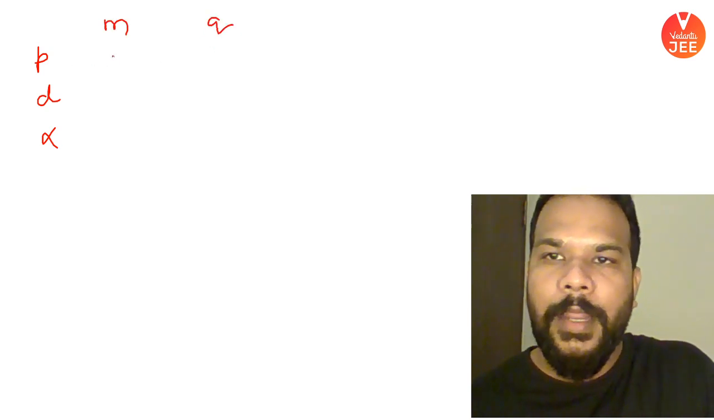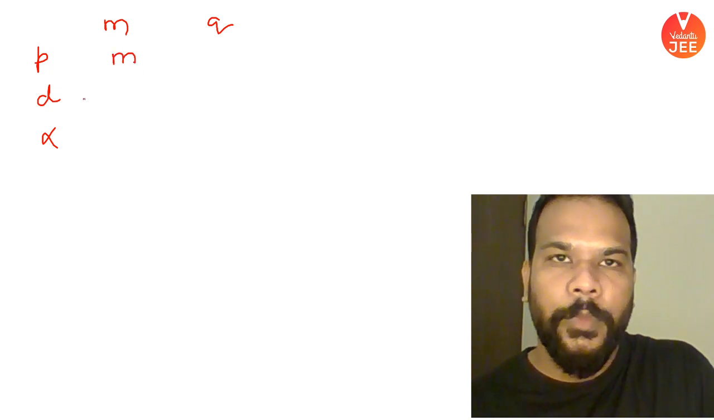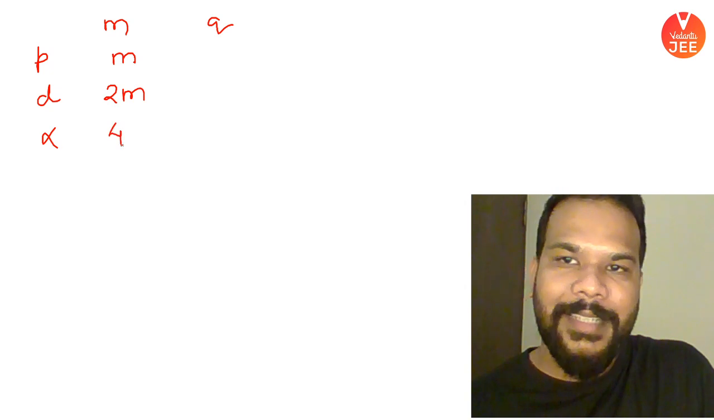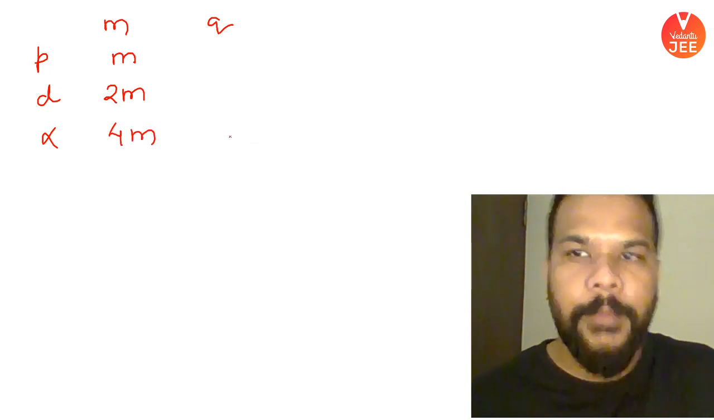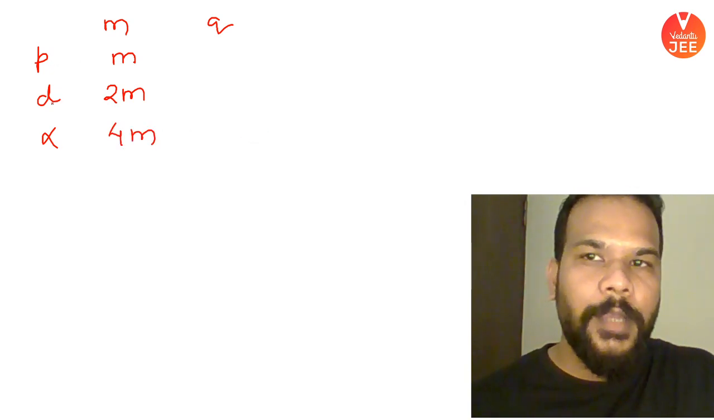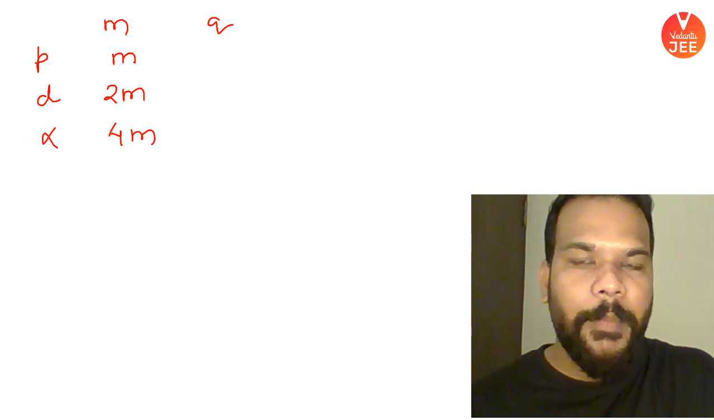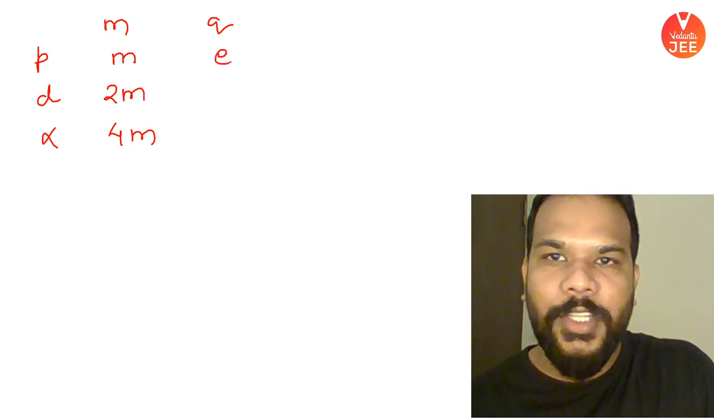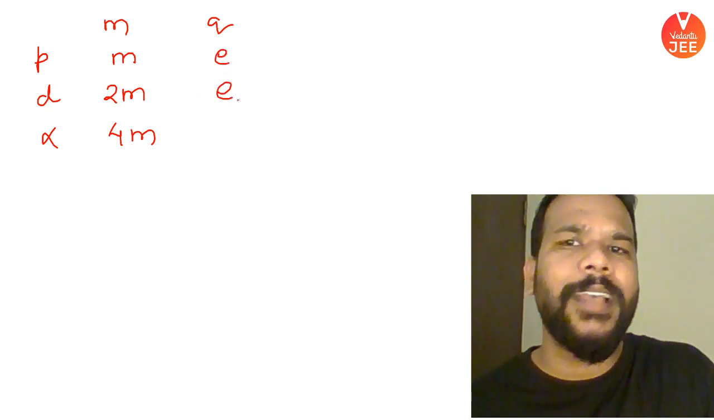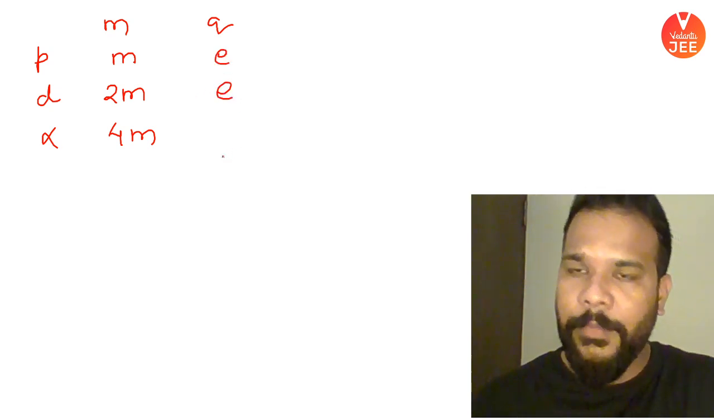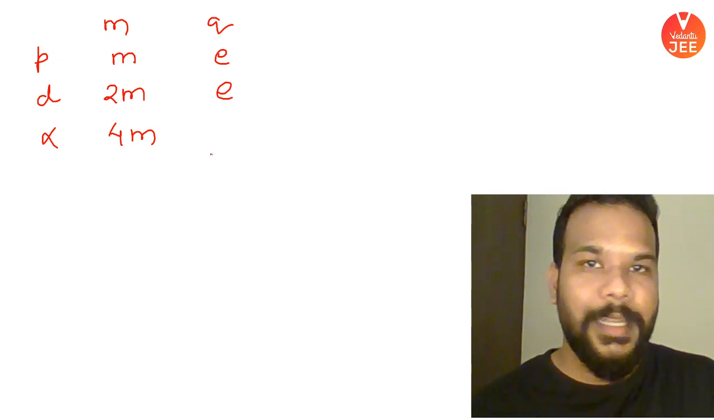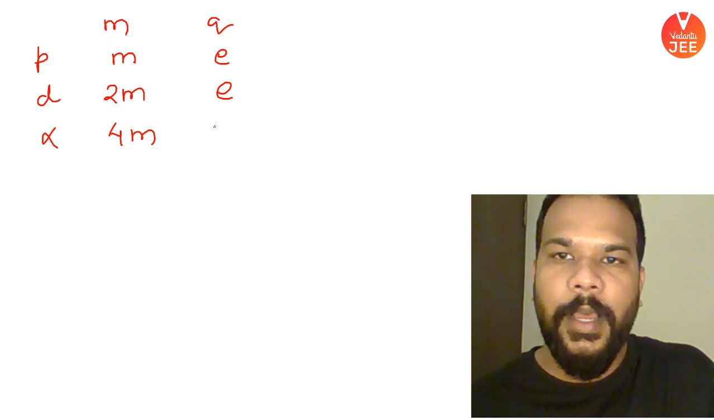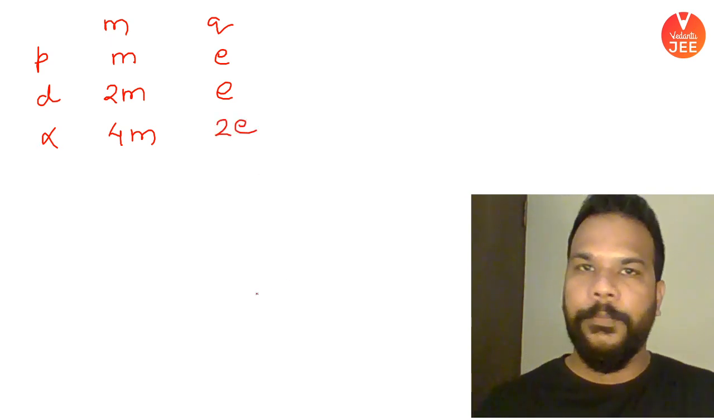So a proton has mass m, a deuteron has mass 2m, and an alpha particle has mass 4m. I'm sure you are aware about that. Proton is 1H1, deuteron is 1H2, and alpha particle is 2He4. So proton has a charge e. Deuteron also has same charge e. Electrons are same. It's only the mass number which is different, and the value of charge of alpha is 2 times of e. Okay, guys.